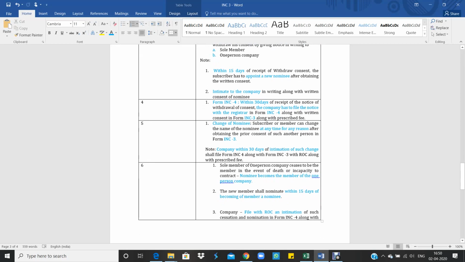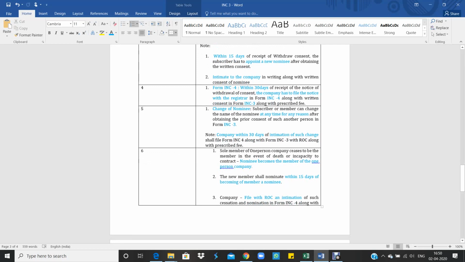And then if the subscriber wants to change the nominee, he can change at any time and for any reason, after obtaining the prior consent of such another person in form INC3, and the company within 30 days of the change has to file INC4 along with INC3 with ROC along with the prescribed fee.